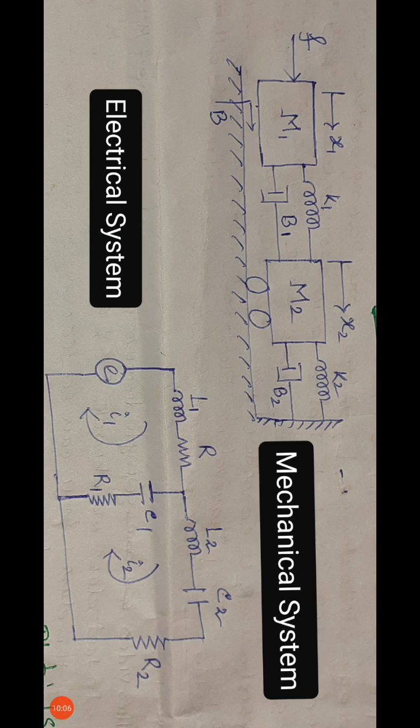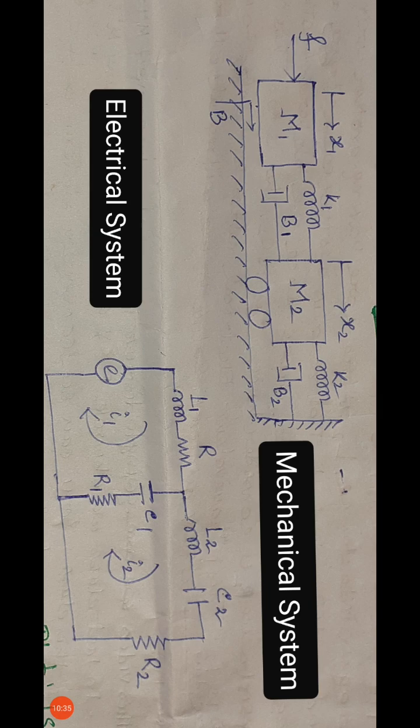Now coming to mass M2. M2 has again an inductance L2 in the electrical system, and here we have another spring and another dashpot. The spring is K2 and the dashpot is B2. That means in the electrical system another capacitance and another resistance.